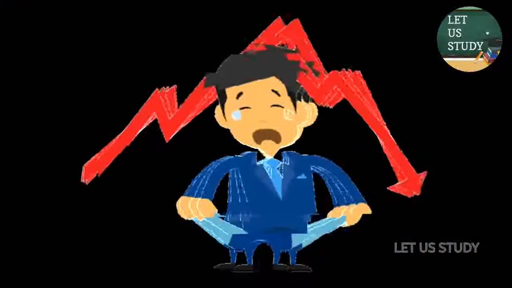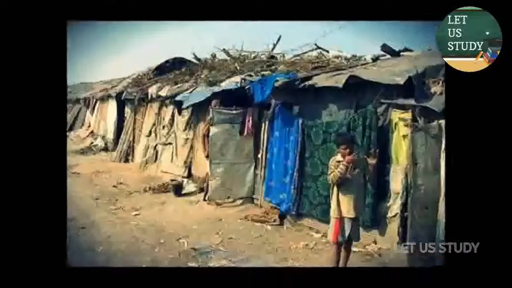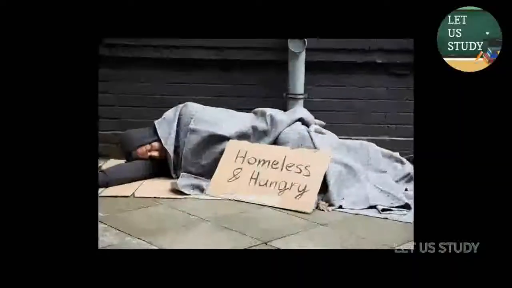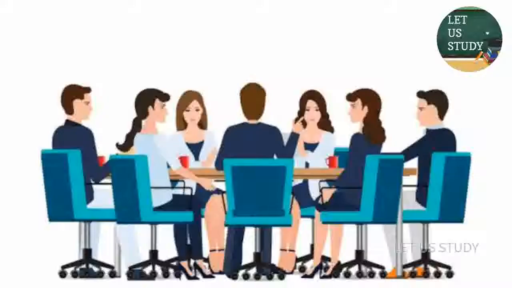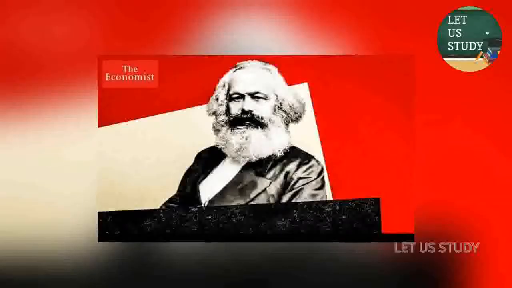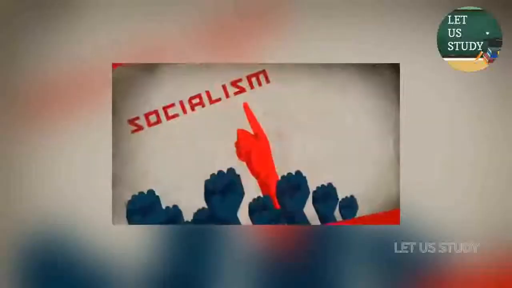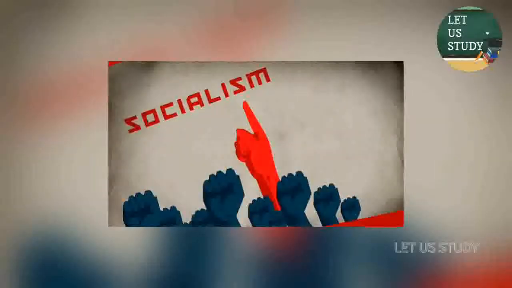The consequences of this were devastating. There was increasing poverty, desolation, homelessness, etc. Economists and politicians have discussed the causes of this decline, ways to get over it and possible ways of preventing it from happening again. Marxist economists argued that this kind of crisis happened because of capitalism. They also thought that it could be prevented by the establishment of socialism.